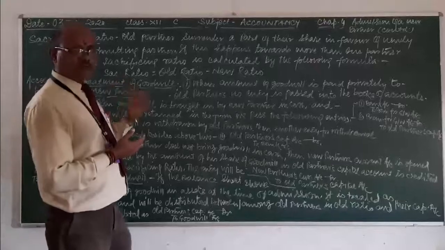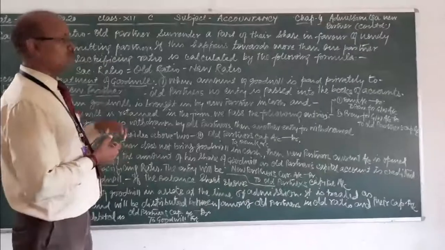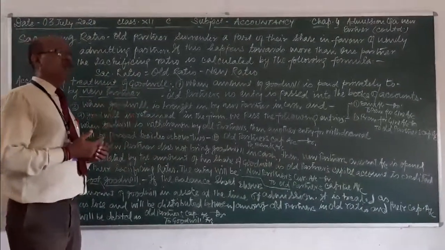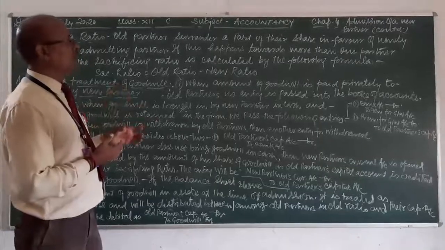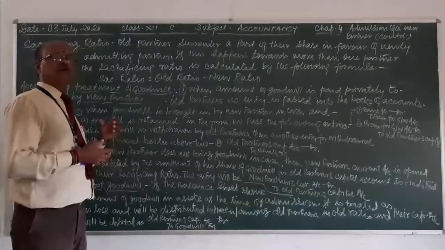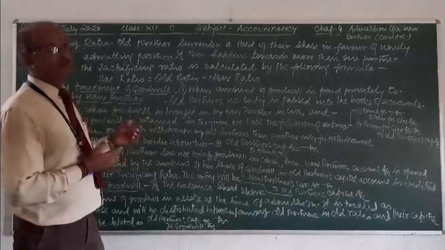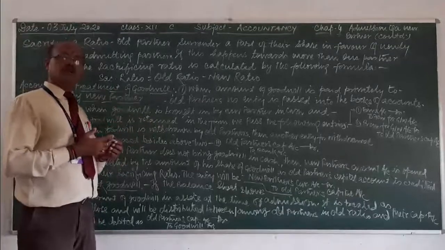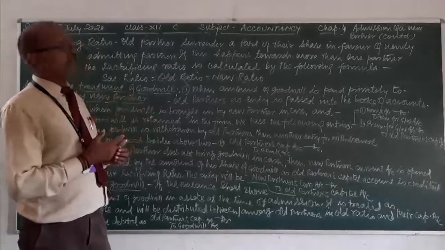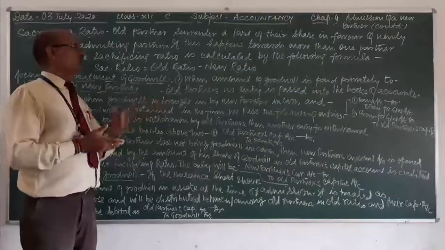Why should it be calculated? It should be calculated because the partners are sacrificing and the new partner will bring premium for goodwill for the compensation. Then what amount will go to any particular partner should be calculated, and for that the sacrificing ratio is also to be calculated to decide their share in premium for goodwill.